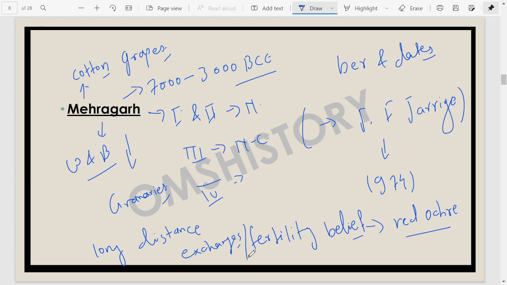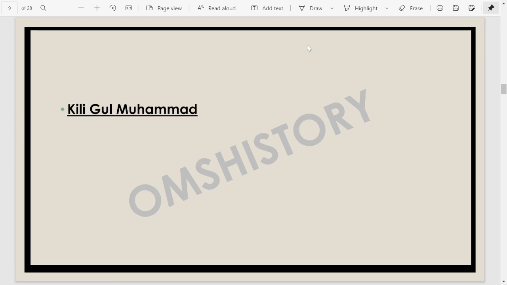Some of the things in the grave goods were not locally produced. Also, various kinds of crafts emerged towards the third phase, the period fourth. The fourth phase of Mehergarh gives us a further expansion of the settlement and diversification of agriculture and crafts. We find different kinds of decorated pottery, and some sort of cultic significance also emerges from the Mehergarh area. So this Mehergarh area becomes very important for us.